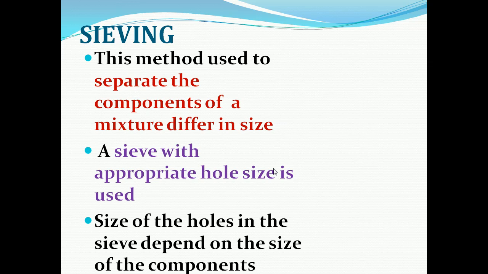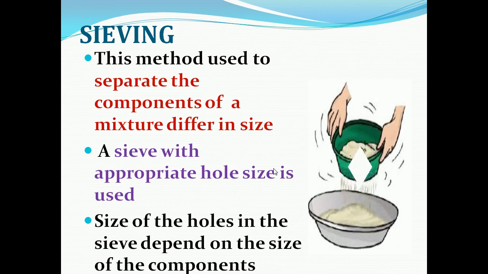For example, sieves with bigger pores are used at construction sites to separate stones and pebbles from sand. Sieves with fine pores are used to separate the bigger particles in flour. Your mother uses a sieve to separate wheat bran from flour, isn't it? So the sieving method is used to separate the components of a mixture which differ in size. A sieve with appropriate hole size is used, and the size of the holes depends on the size of the components.